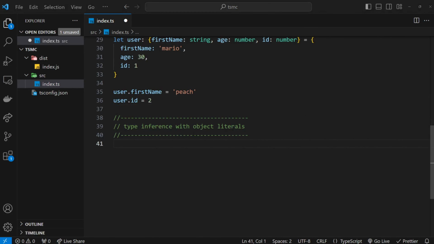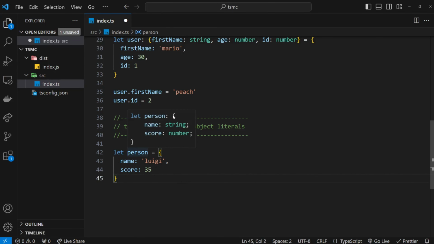So much like other types, TypeScript can infer the type of a value when we give it a value of an object literal. So let me give a quick example. I'm going to say let person equal to an object, and we're not giving this a type. So we'll say the name is going to be Luigi, like so, and we will say the score is going to be 35. So now if we hover over person, we can see that it's inferred the type, which is this object with a name and a score, and there must be a string and a number. So it's looked at the properties and values here, and it's created the type for us. Essentially, it's inferred that type.